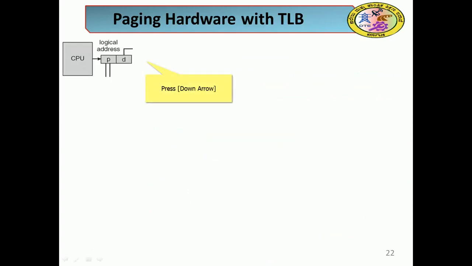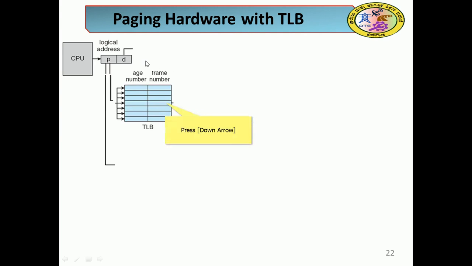So the hardware for paging: a logical address will be generated, consisting of a page number and an offset. Here the page number, that is p, is missing, along with the frame number. So here we will have a TLB. TLB is a translation lookaside buffer, a small data structure that helps establish the relation between the page number and the frame number. Page is related to the process or program, frame is related to the memory, right?